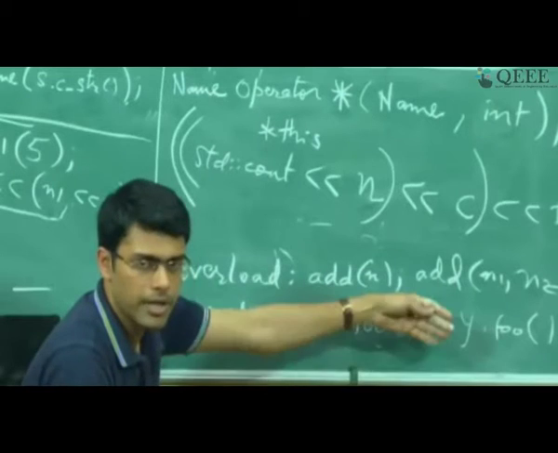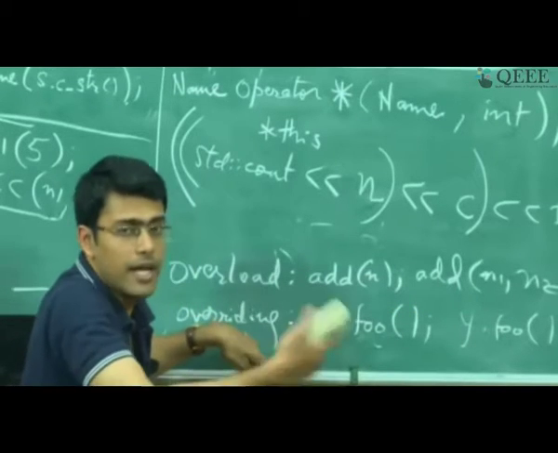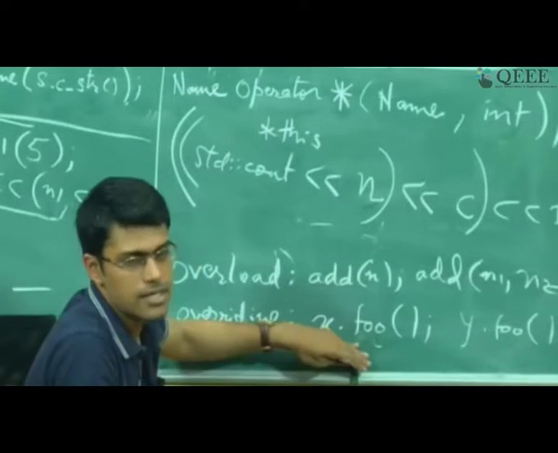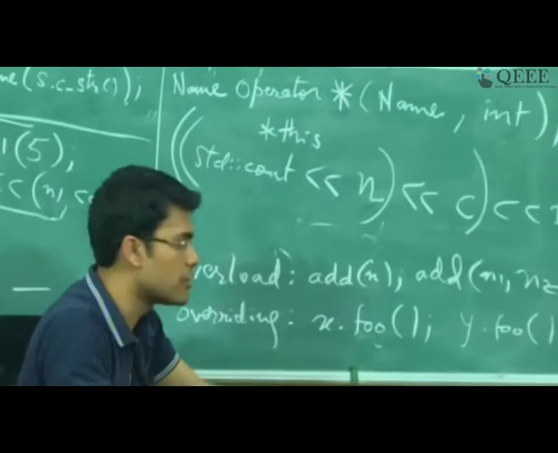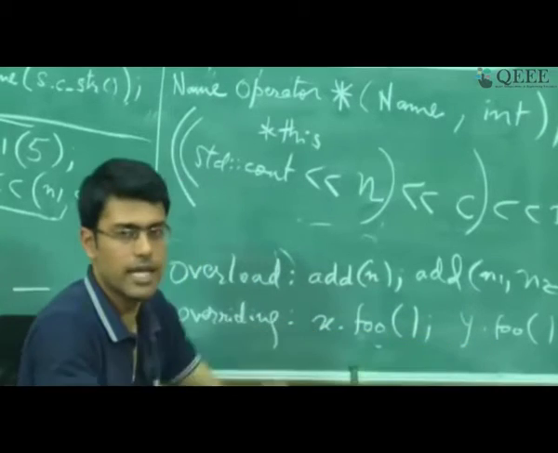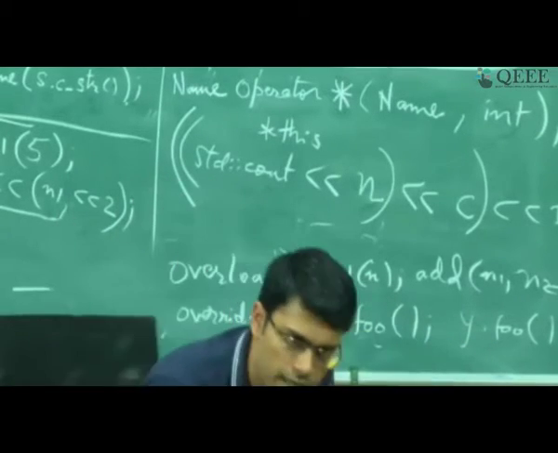So if you have implemented it, that means you have overridden the base class's implementation, right? And therefore that base class's foo is unavailable to you inside the objects of the derived class. So that is what overriding means.